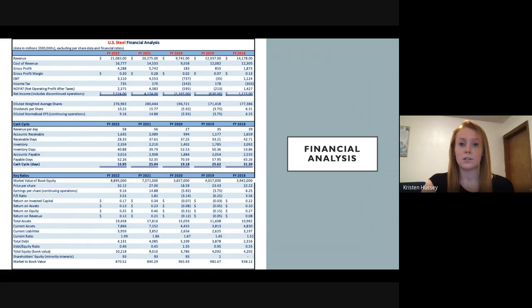Mainly, this is due to just the fluctuations in the steel industry. Demand was down, steel prices were down, and ultimately the company could not cover their cost of production and make enough profit on them. However, their ratios look good. Their price per share has been roughly around $25 to $35. So overall, their financials are not bad, but they do reflect the challenges seen in the steel industry.